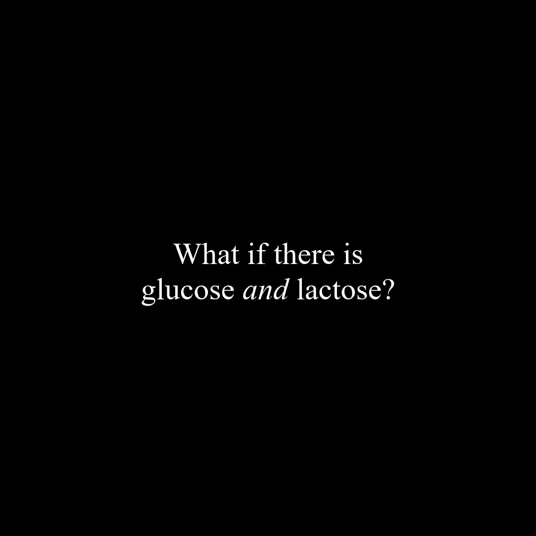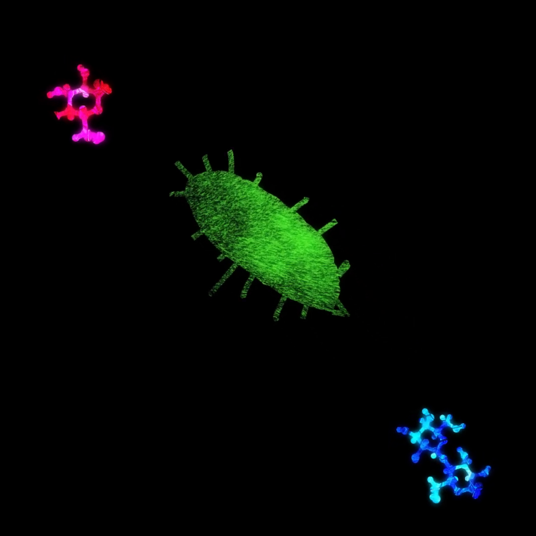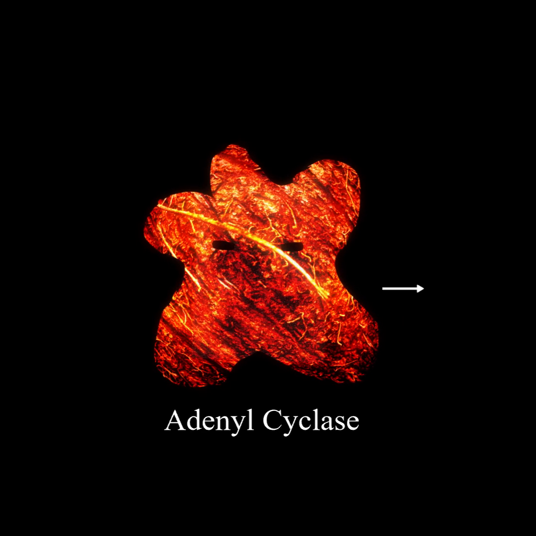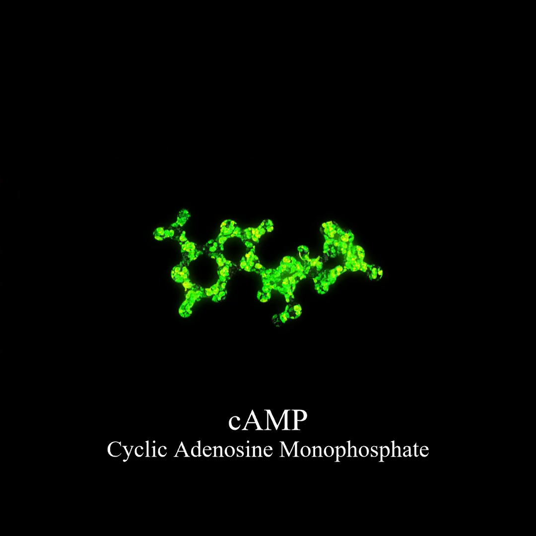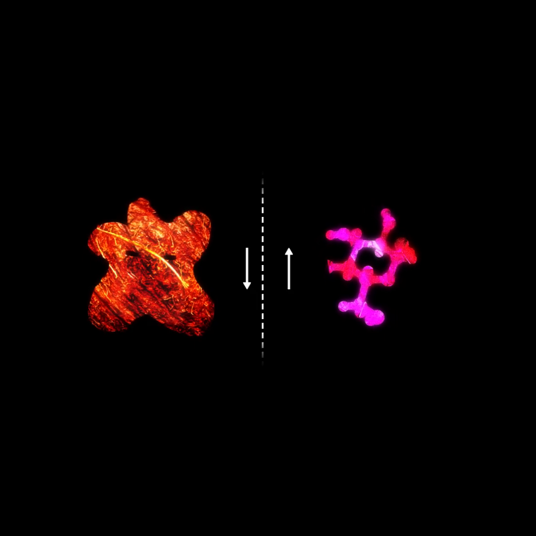What if the cell exists in plentiful glucose as well as plentiful lactose? Glucose is the preferred energy source of the cell, so how does it turn off transcription in this case? Well, an enzyme called adenyl cyclase produces a molecule called cyclic adenosine monophosphate, or cAMP. Adenyl cyclase function is negatively correlated with glucose levels. As glucose levels rise, adenyl cyclase activity is inhibited.